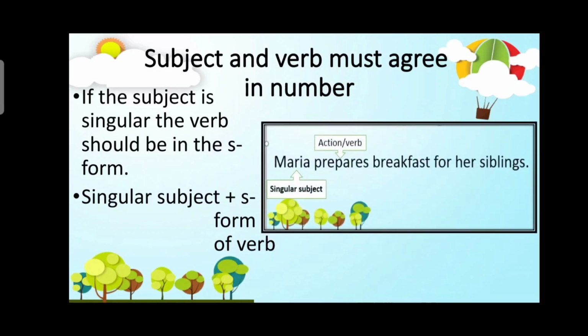Let's take the example earlier. Maria prepares breakfast for her siblings. Again, there is only one subject, and that is Maria. Therefore, the verb should be in the S form. Maria prepares. So your verb is in the S form. It has S. Okay? Next.